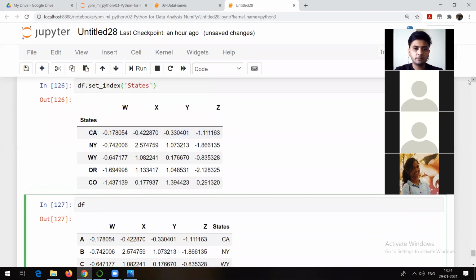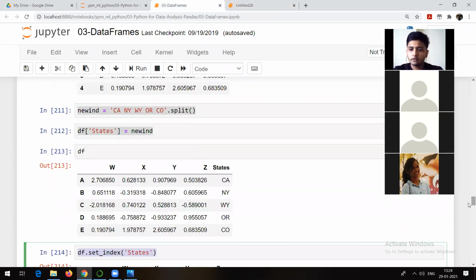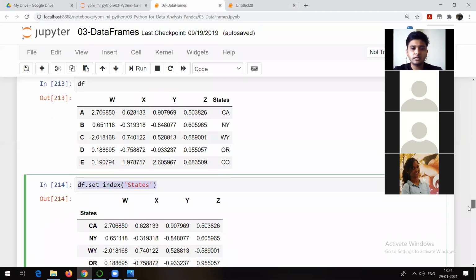Just now we talked about the concept of inplace, because we did not make inplace equal to true. I already told you that inplace by default is false. So you need to go and make inplace as true. That was the problem.